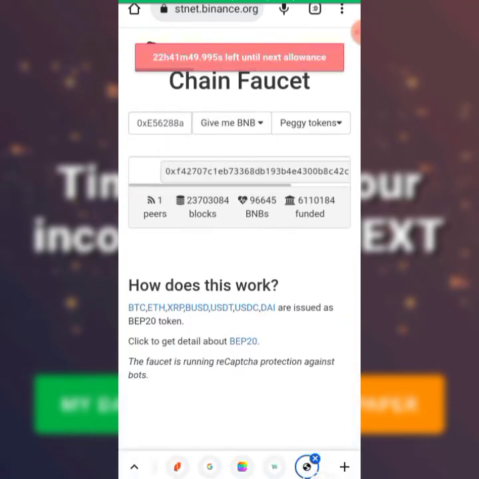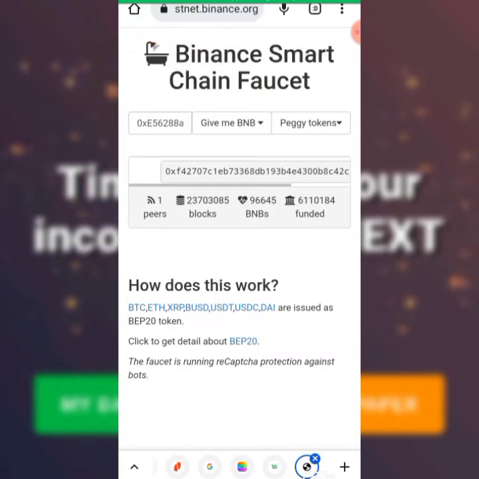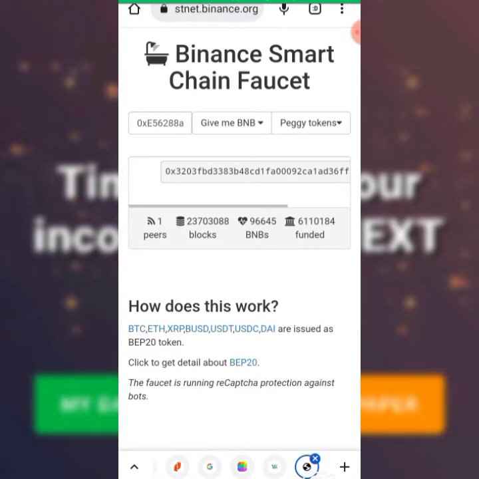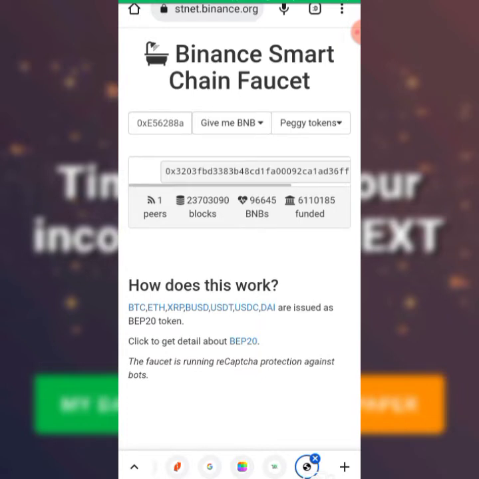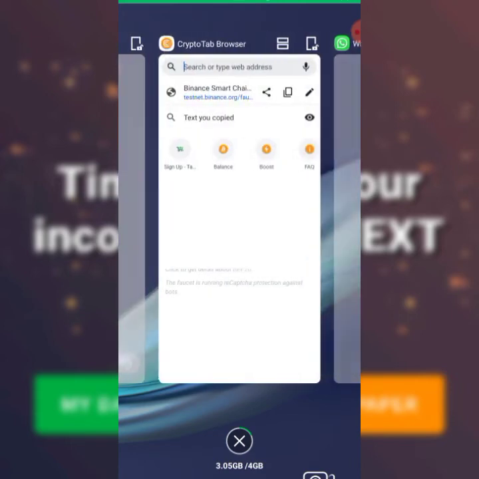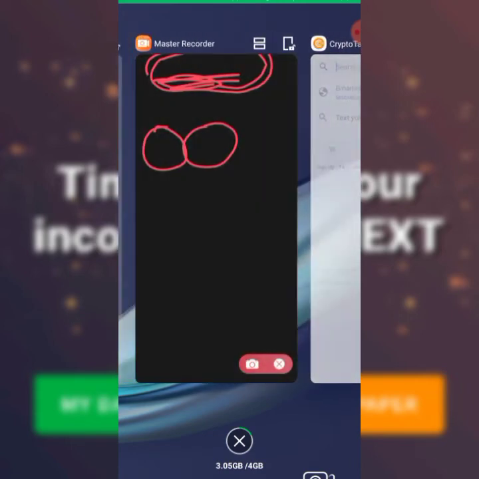Wow. I don't know if I have repeated it too much. This wallet cannot perform this again until the next 24 hours. But for you that are doing it for the first time, you will be able to perform it. My own has not yet completed 24 hours. If it had, I would have done it. But yours, do it and go back. Once you have completed it, you go back to your browser.